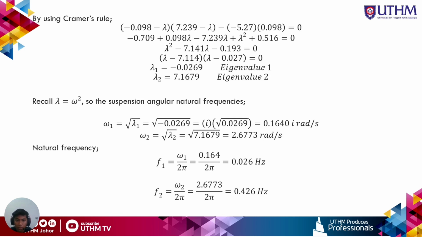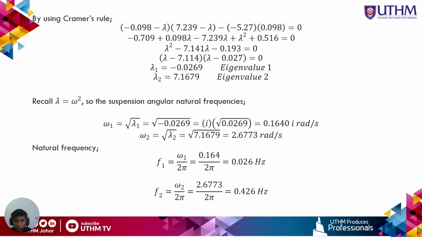After that, by using Cramer's rule, we can get the quadratic equation of the matrix A, which is lambda squared minus 7.14 lambda minus 0.193 equal to 0. And then by using a calculator, we can get eigenvalue 1 as negative 0.0269, while eigenvalue 2 is 7.1679. So we recall that lambda is equal to omega squared, so we can get the angular natural frequency of the system. The first angular natural frequency is 0.1640 imaginary rad per second, while the second angular natural frequency is 2.6773 rad per second.